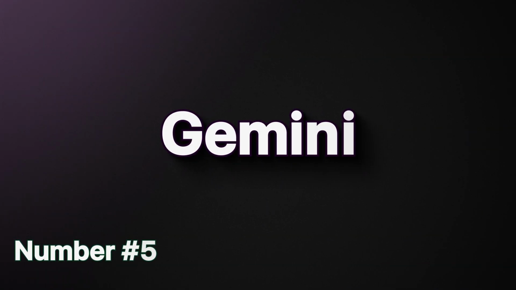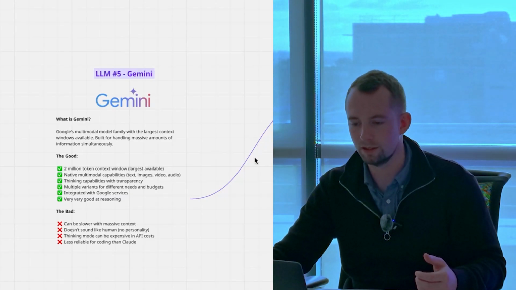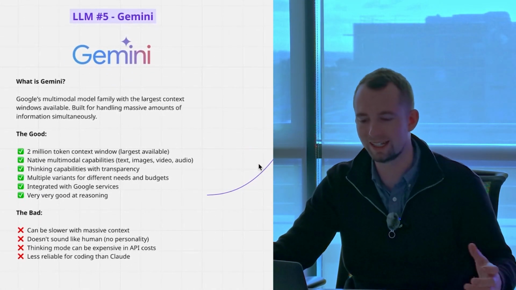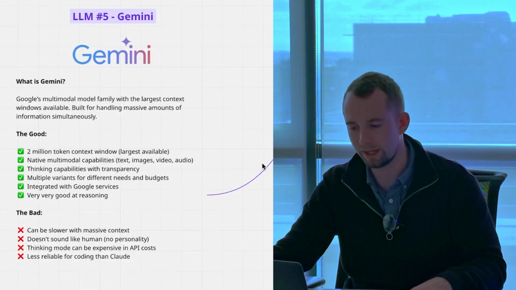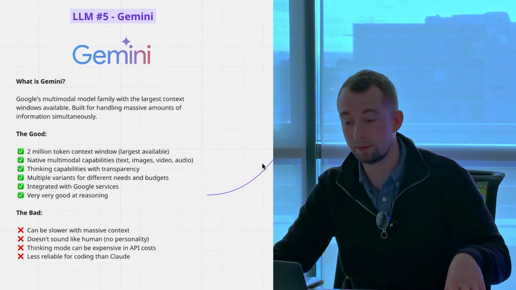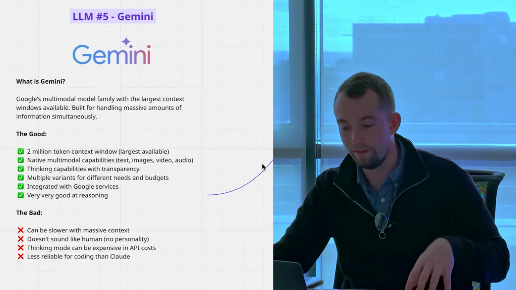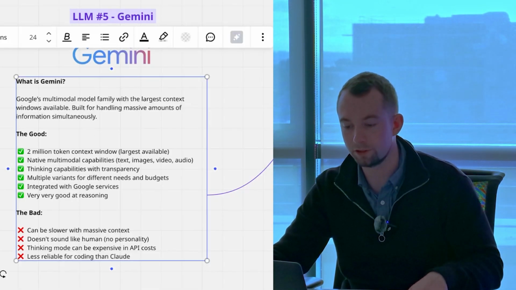Number 5, it's Gemini. This is Google's baby. It's built for handling massive outputs of information simultaneously. This is the largest available. It can handle a crazy amount of information. It has a lot of native capabilities, so it can do text, image, video, audio, and it has multiple variants for different needs and budgets.